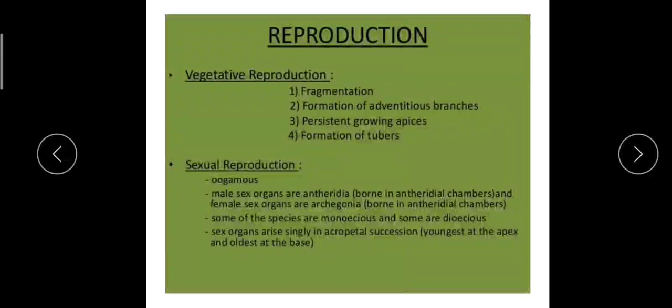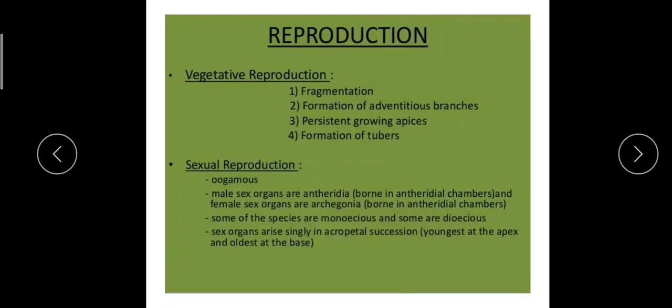Good morning, students. Today in this video we will be discussing the reproduction in Riccia. In case of Riccia, it reproduces by vegetative means as well as by sexual means. First of all, we will discuss the vegetative modes of reproduction.